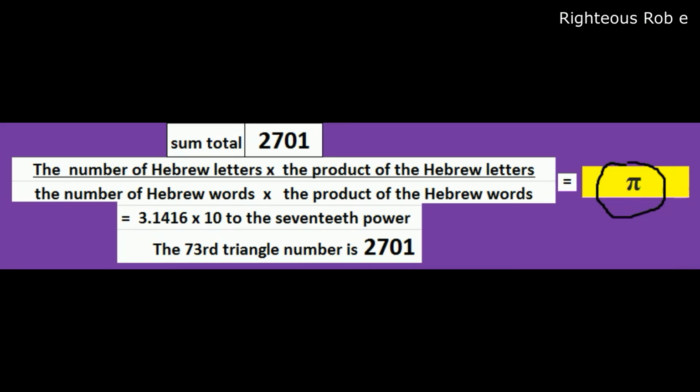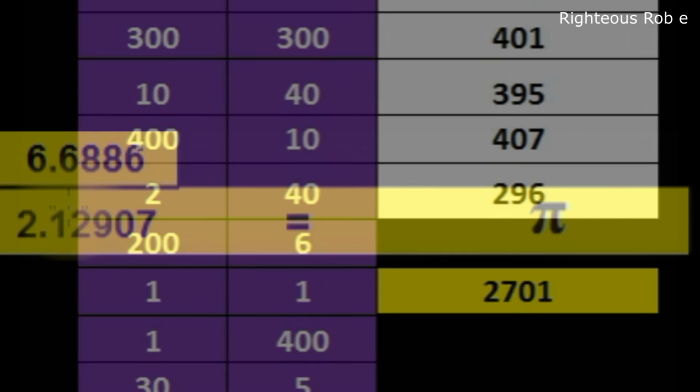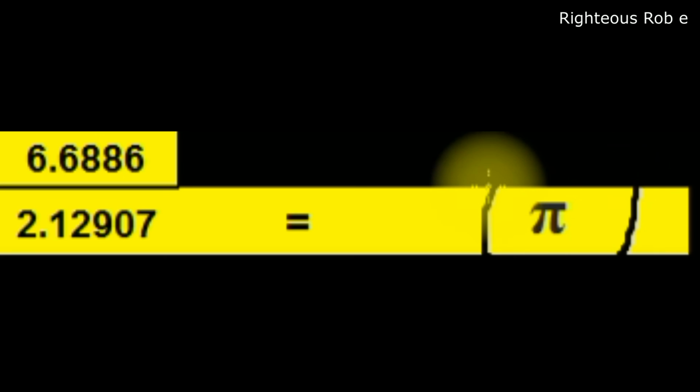So Genesis 1 verse 1 in Hebrew: number of Hebrew letters, 28, times the product of those Hebrew letters, divided by the number of Hebrew words, 7, times the product of those words, 6.6886 divided by 2.12907 encodes pi into the 28 Hebrew letters, 7 Hebrew words of Genesis 1 verse 1.